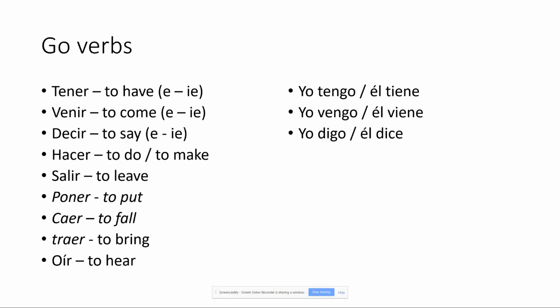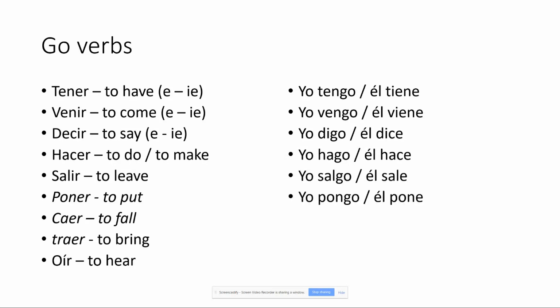Now, these are going to stay regular, all right? Yo hago, él hace. Yo salgo, él sale. Yo pongo, él pone. Now, with caer and traer, we're going to add an I when we add the go form. So yo caigo, él cae. Yo traigo, él trae.